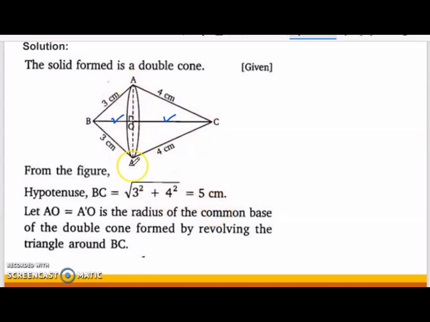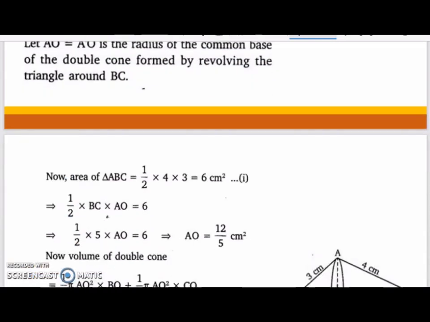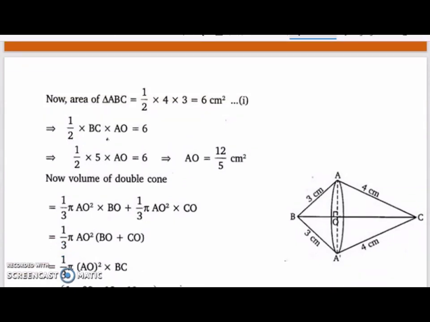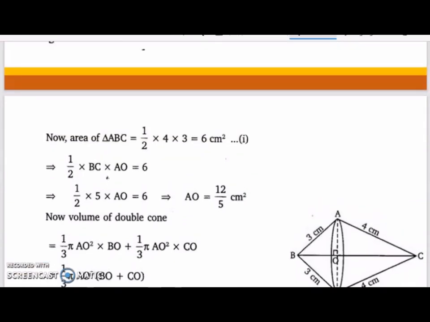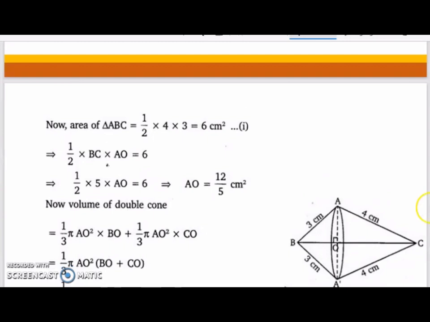Now this is a common base for both the cones. So in triangle ABC, if you see the area of triangle ABC, it can be found like this, half into 4 into 3. Because for a right angle triangle, this angle is 90 degree, we already know. So half into, you can take anything as the base. If 4 you are taking as the base, 3 will be the height. So half into 4 into 3, that is 6 centimeter square.